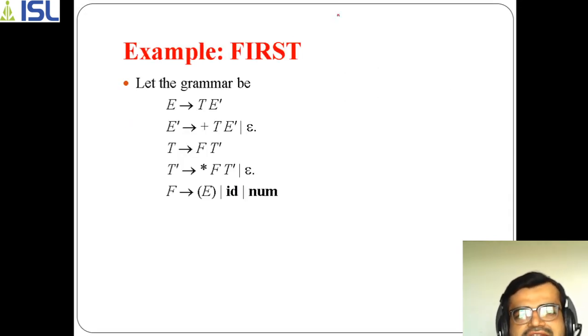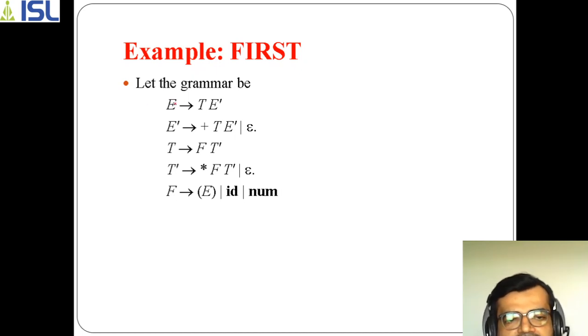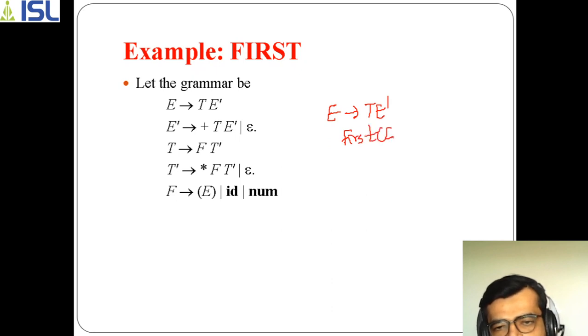If you see this example, in order to find first of E, the first line of production is E to T E dash. Now in order to perform first of E, what will be the value?